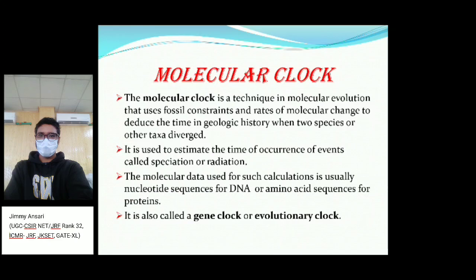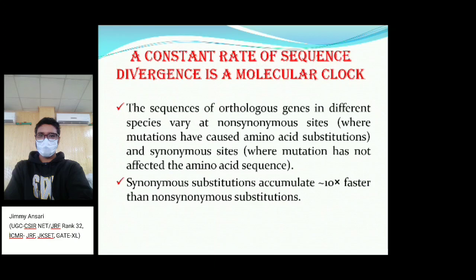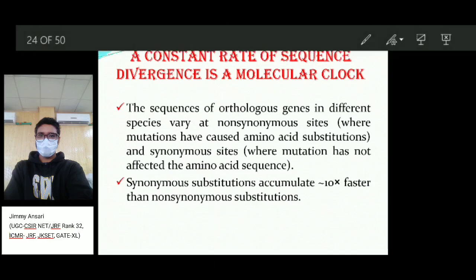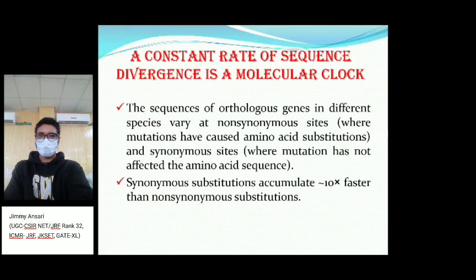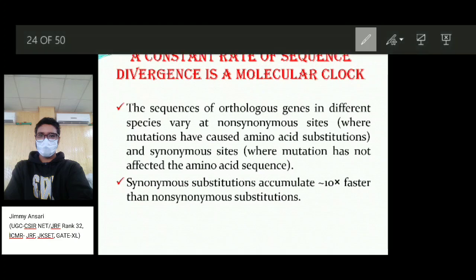The molecular clock generally uses molecular data to calculate changes in nucleotide sequences in the DNA and changes in amino acid sequences in the proteins. So a constant rate of sequence divergence is assumed in the molecular clock. The sequences of orthologous genes in different species vary at non-synonymous sites.